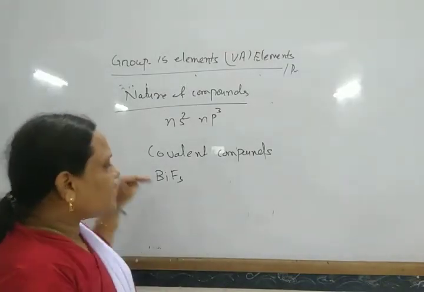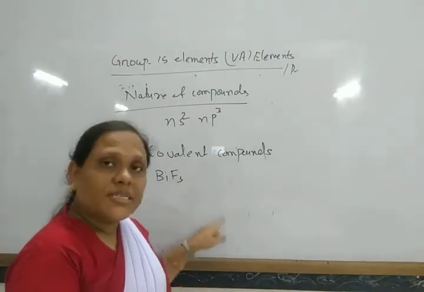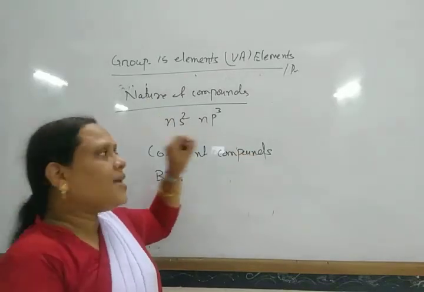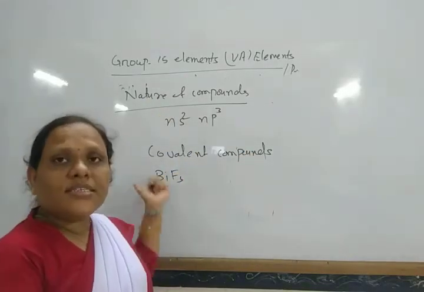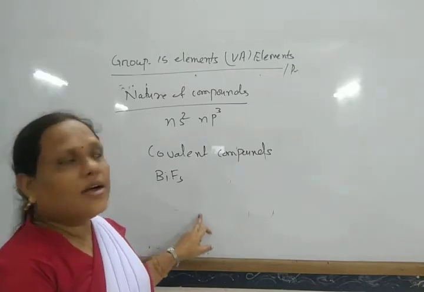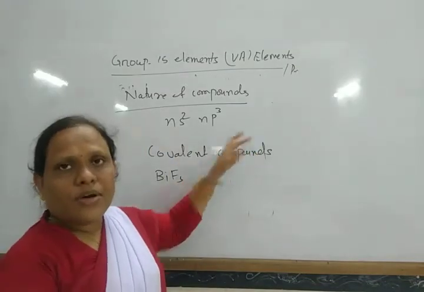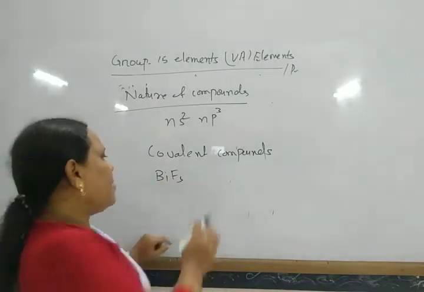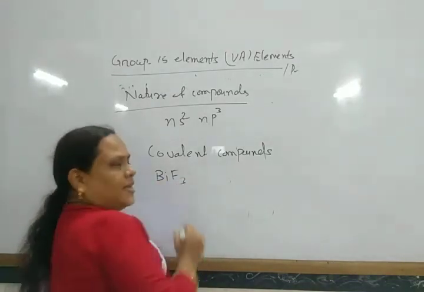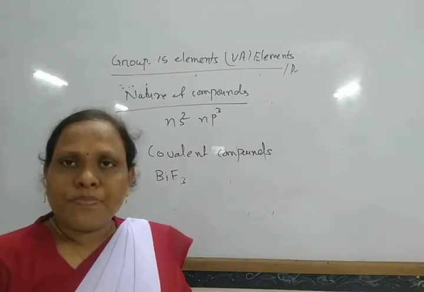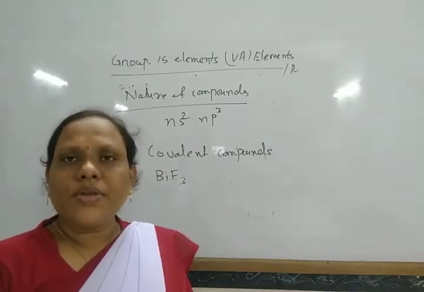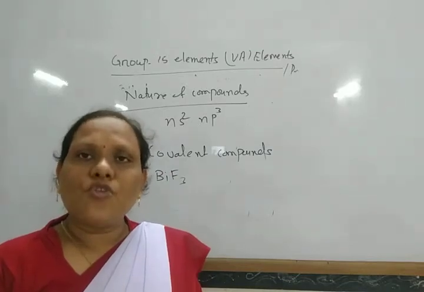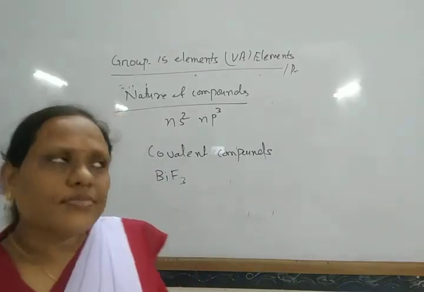As atomic size increases, ionization enthalpy decreases. So bismuth exhibits ionic compounds when it combines with halogens like fluorine, as in BiF3, which is ionic. Bismuth shows some ionic compounds, while all other compounds are generally covalent in nature.